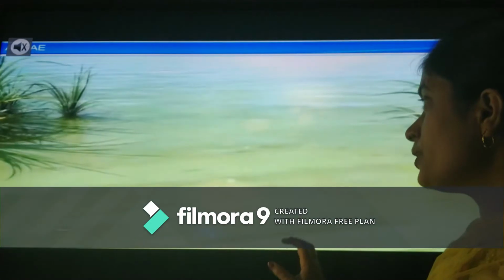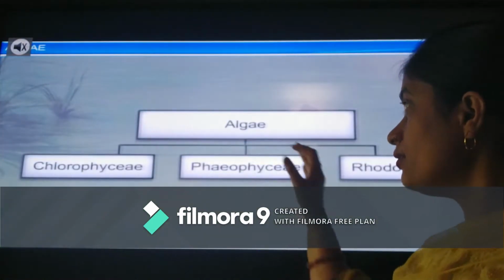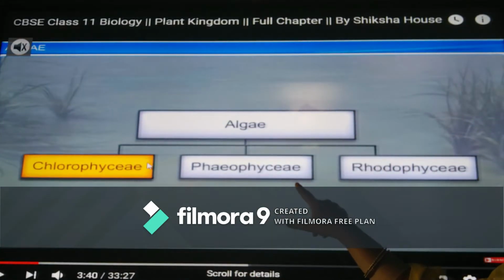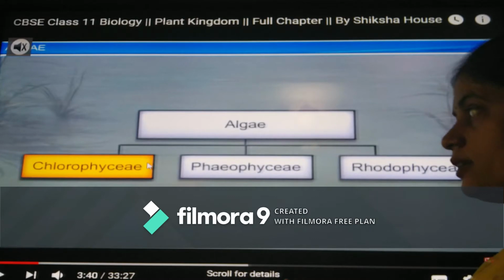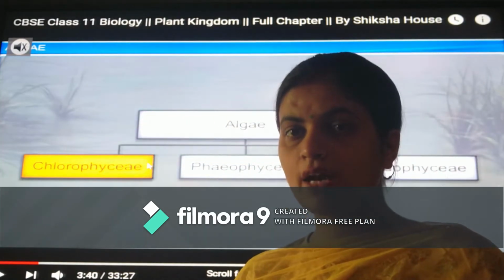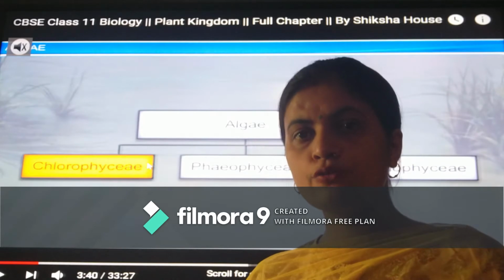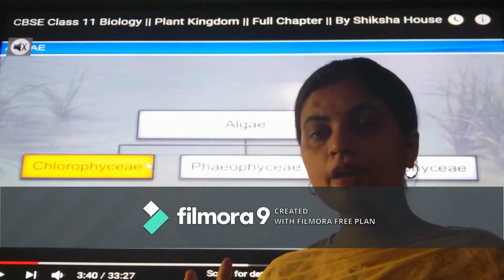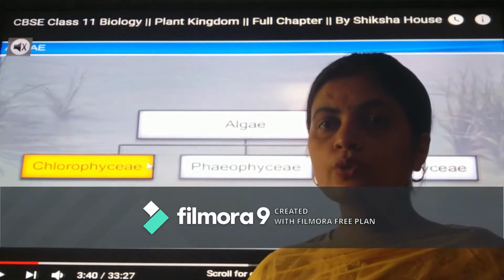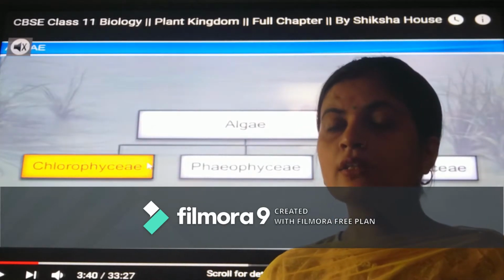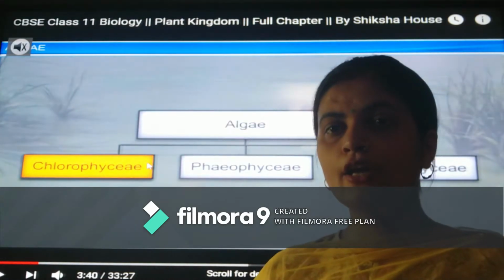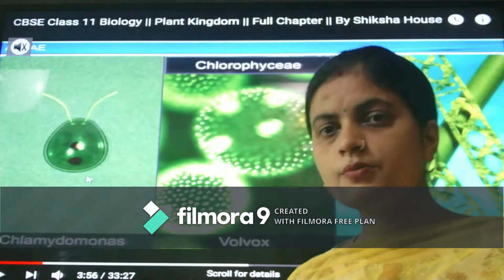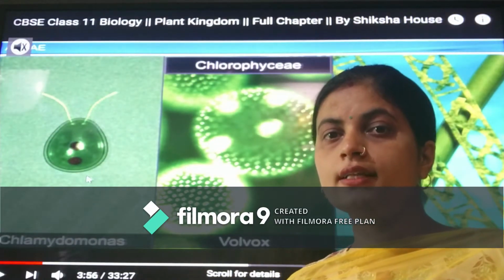Next, you can see what other thing is done here. Algae can be broadly divided into three parts: chlorophyce, phaeophyce and rhodophyce. Here one thing you have to keep in mind: if something is divided into chlorophyce, phaeophyce and rhodophyce, then this division has occurred on the basis of presence or absence of certain things in them. So you all have to keep in your mind the things which are present and those which are absent in these broad categories of algae. Here are some examples of the members of that algae.